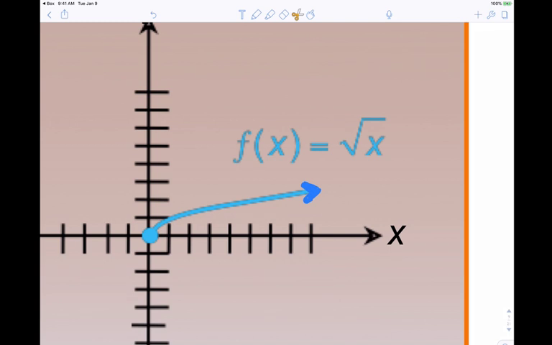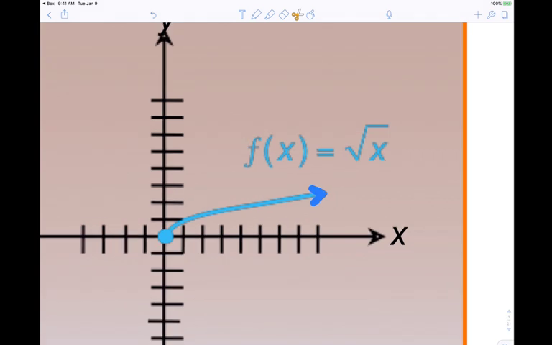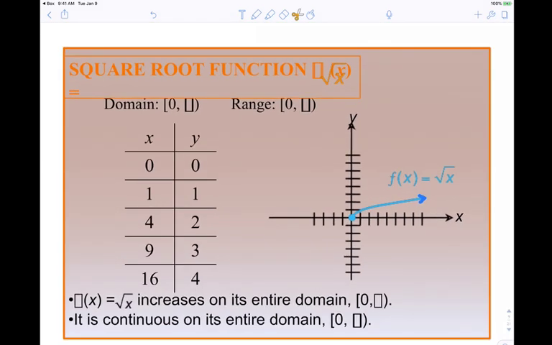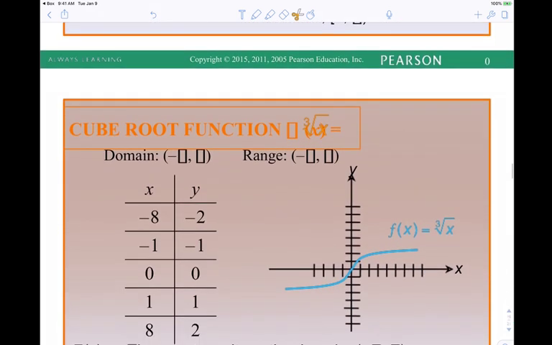So it's increasing from where to where? 0 to positive infinity. Okay. Questions, comments, or concerns? I'm going to move forward. This is the cube root function.